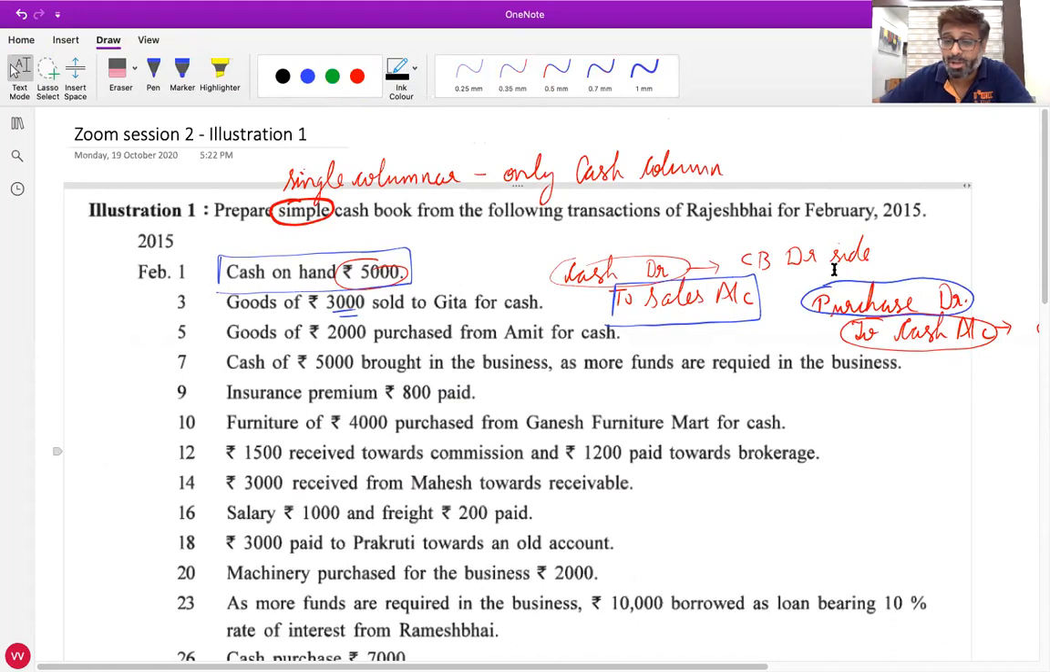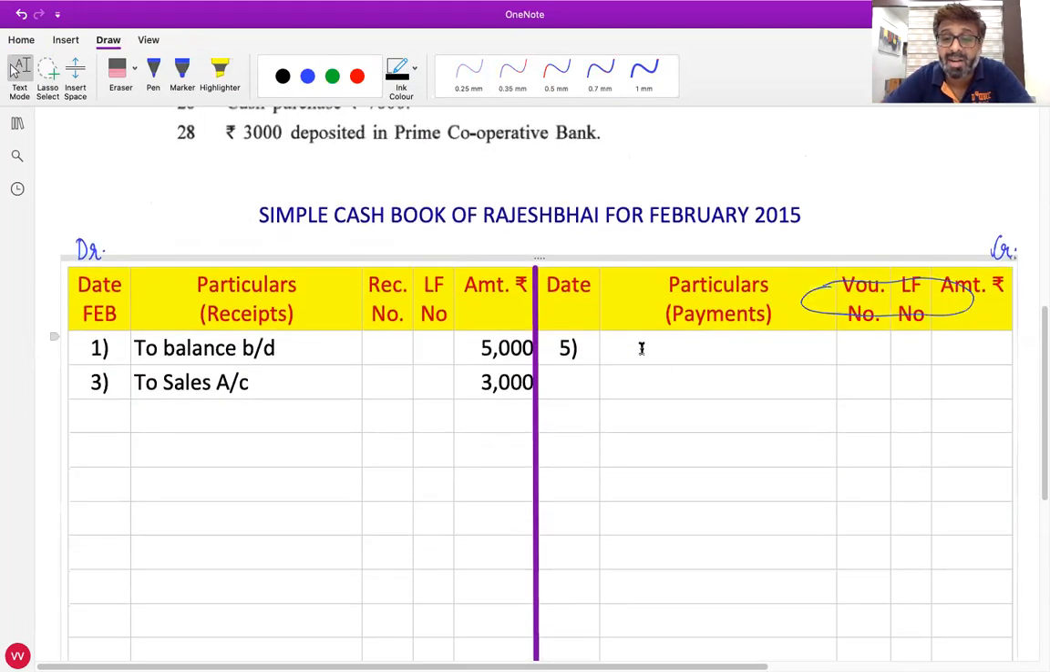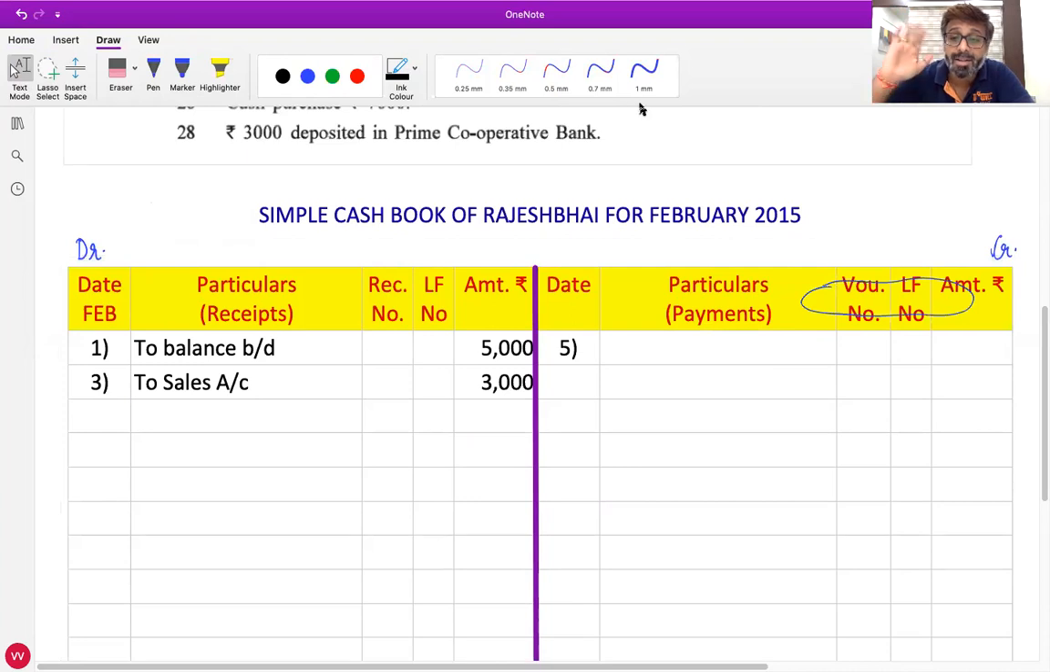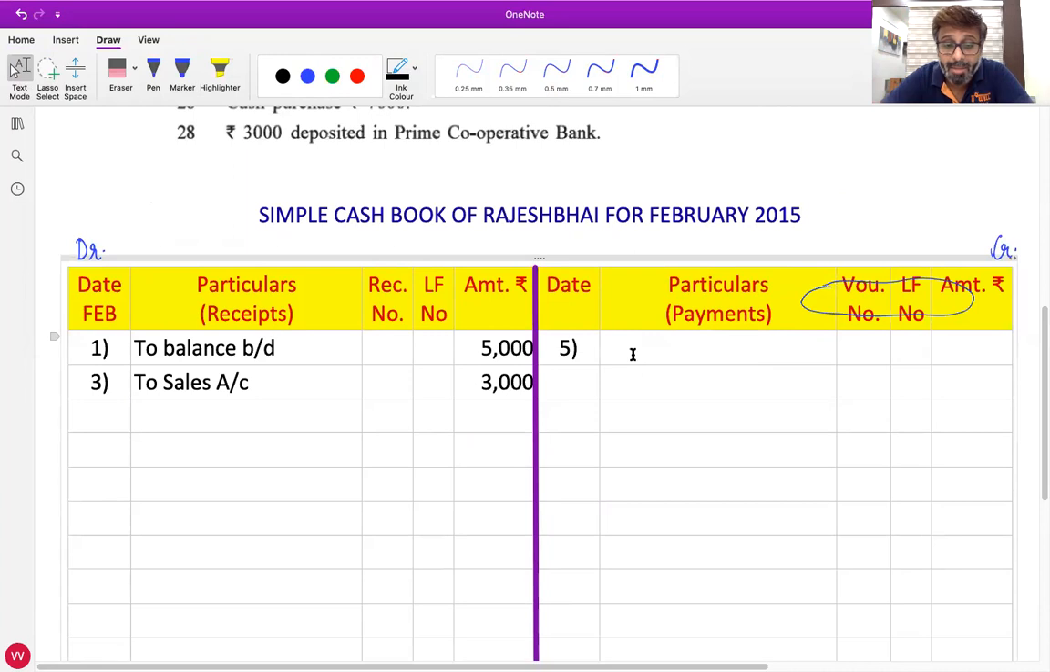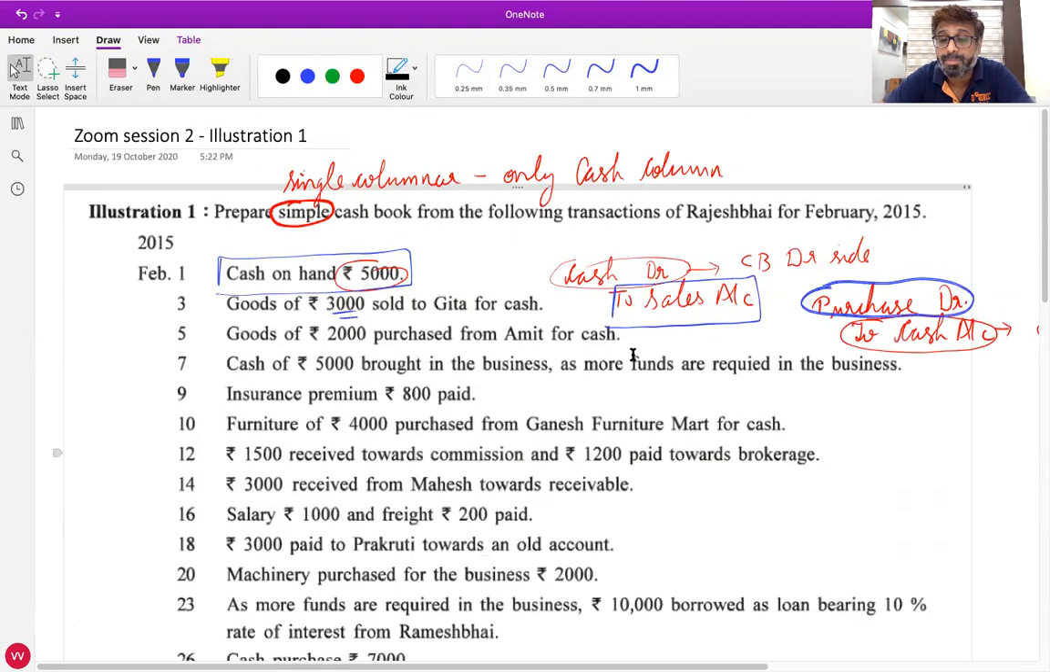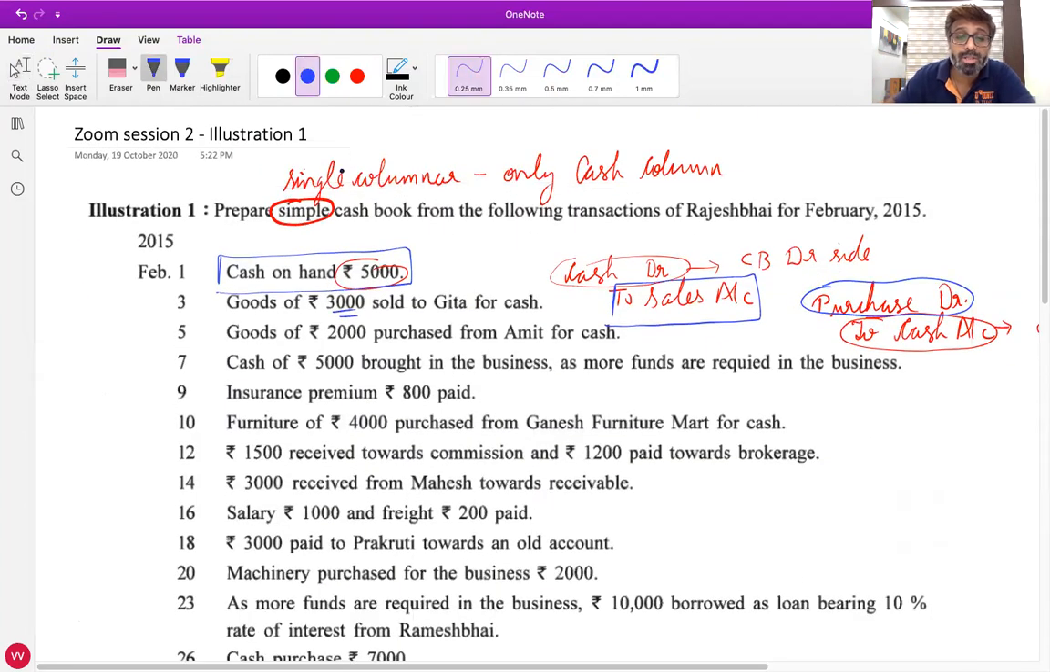What did I tell you yesterday? Credit side you will begin with the word "by". Credit side you will begin with which word? By. B-Y, "by", not B-Y-E. Okay, "by" will be B-Y. By, opposite account, purchases account. And the amount, what is the amount? 2000 rupees. All of you can see that the amount is 2000.